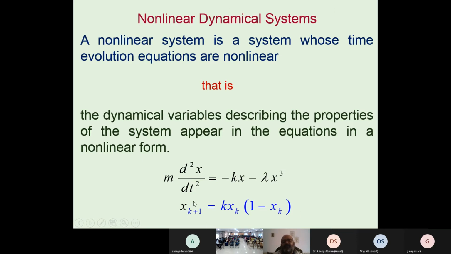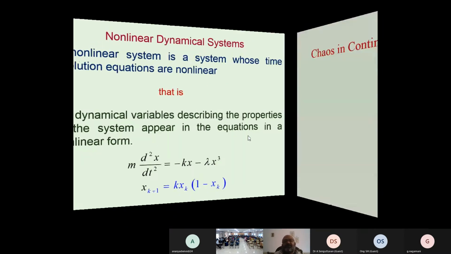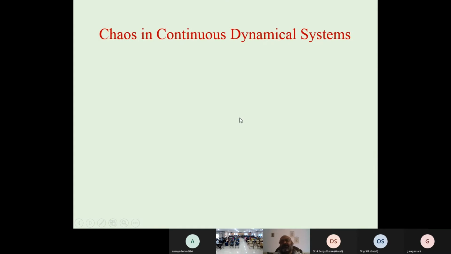So with the differential equation, we have a continuous dynamical system. Second, we say that it is a discrete dynamical system. So second is this, a difference equation. First we see chaos in continuous dynamical systems.